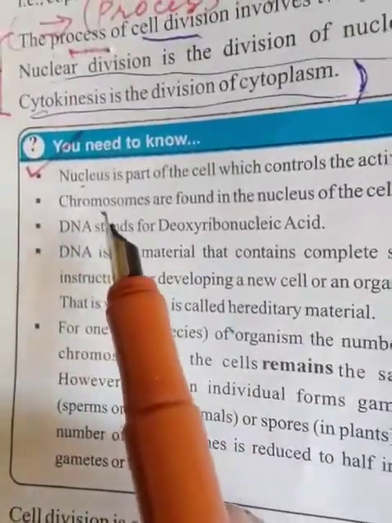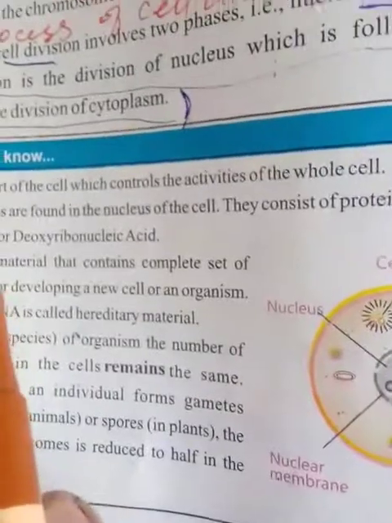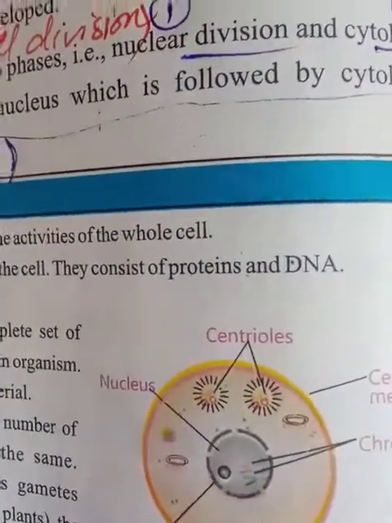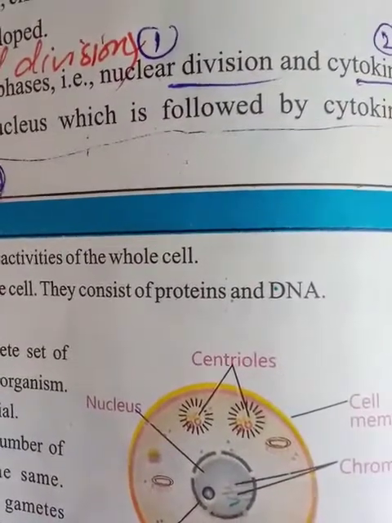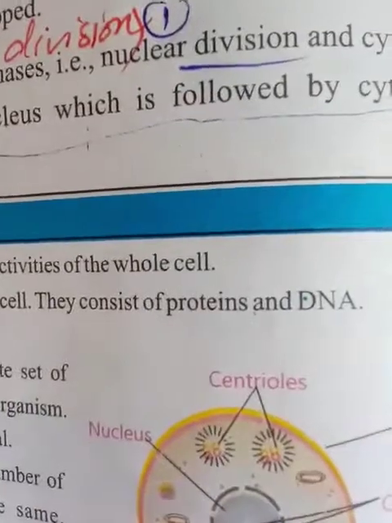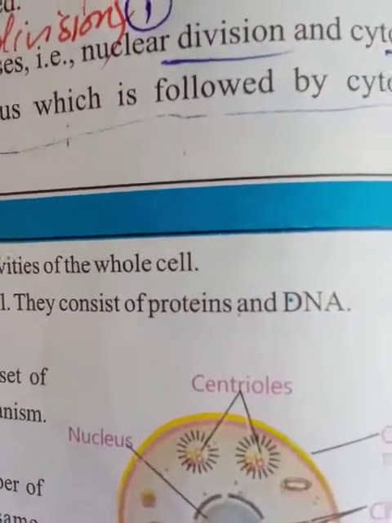Now, what are chromosomes? Chromosomes are present in the nucleus, and they are made up of DNA and protein. This is an MCQ: what are chromosomes composed of? The best option would be that chromosomes are composed of protein and DNA.